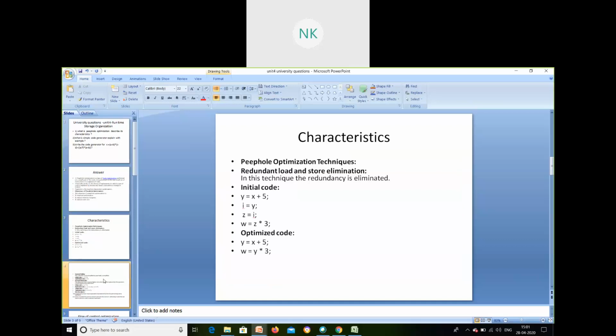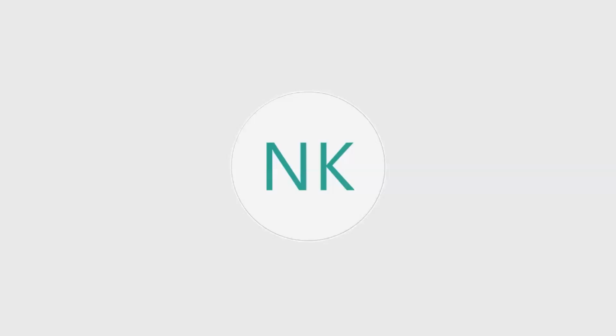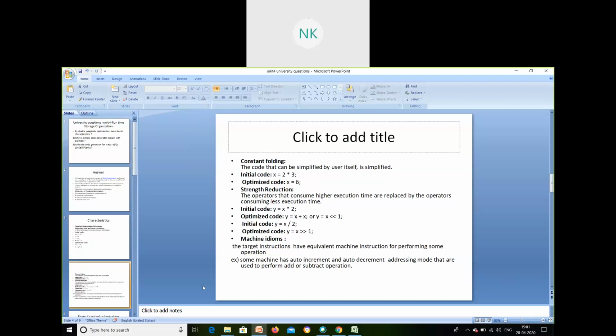And the next one will be constant folding. What is constant folding? See, I have given x is equal to 2 into 3. Instead of giving this step, and then the next step x is equal to 6, I can just directly put x is equal to 6.